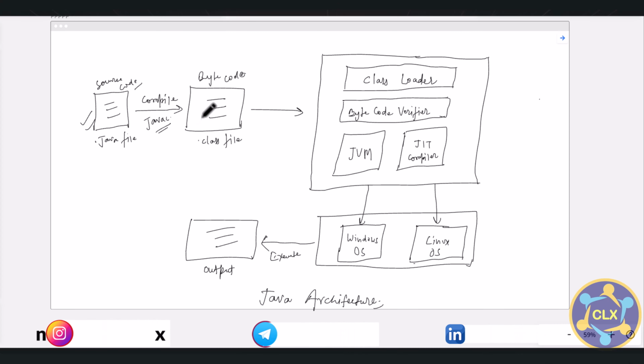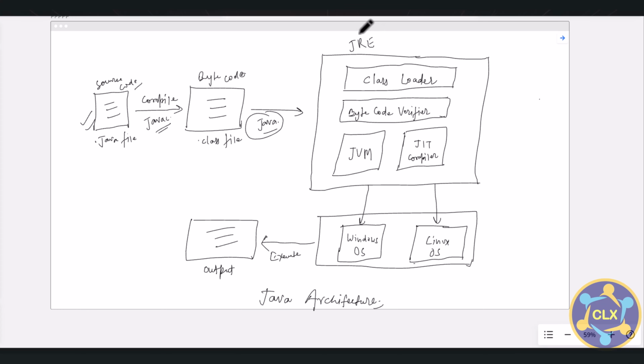Then this bytecode is interpreted by the Java interpreter. You will find it when you install the JDK; we will look around in the upcoming Java installation video. There you will see javac, the Java interpreter, and the Java compiler. The work of the Java interpreter is to convert this bytecode into machine readable code. This whole system, the rectangle you are seeing, is the JRE, Java Runtime Environment.